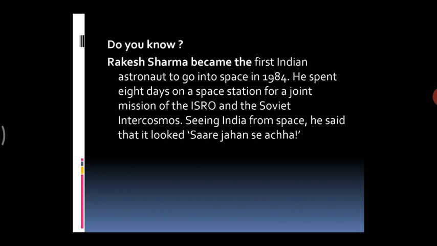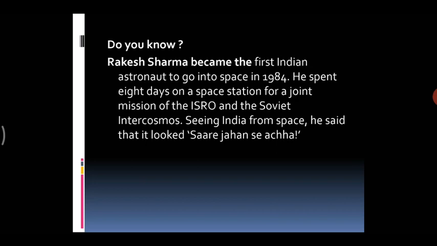He spent 8 days on a space station in a joint mission of ISRO and the Soviet Intercosmos, that is, India as well as Russia. Seeing India from space, he said that it looked "sare jahan se accha." That means when he went to space, he could see our country from the top.